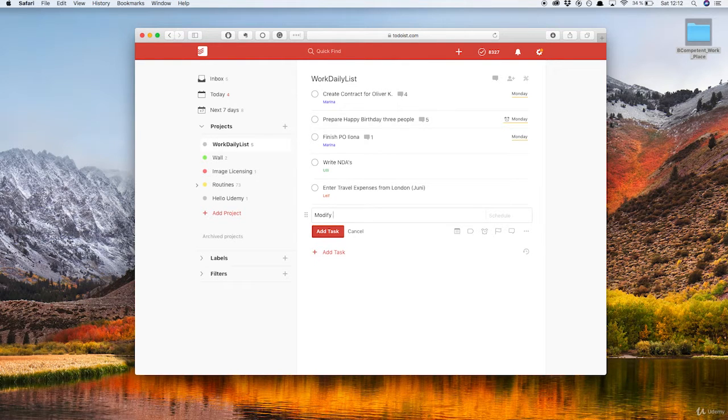The second thing to write would be what the thing is, you know, whether it's a purchase order or whether it's a travel expense or whatever it is, all right? And then you should put something else that's relevant. For example, the name of the client. In this case, Huawei, right? And then we click Add Task, right?